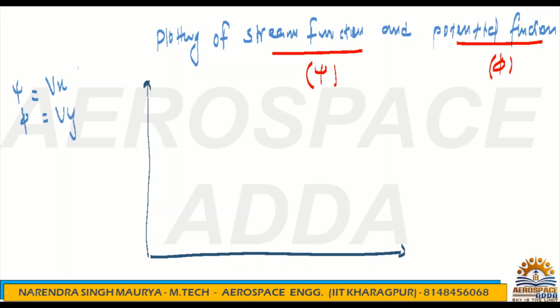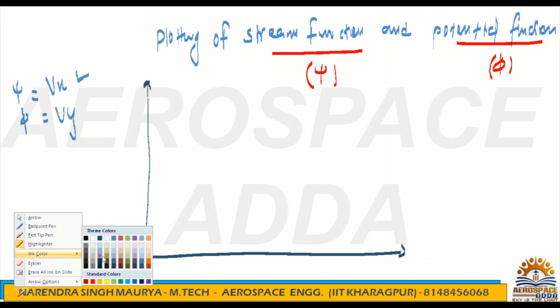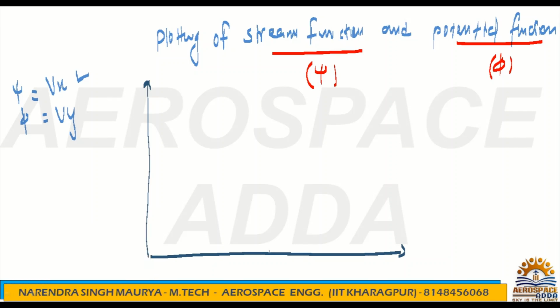First you have to draw psi, because stream function has a direction, and that is a streamline basically. So this is the x-axis and this is the y-axis. If you draw x1, x2, x3 on the x-axis, here x is 0, here x is 1, here x is 2, here x is 3.